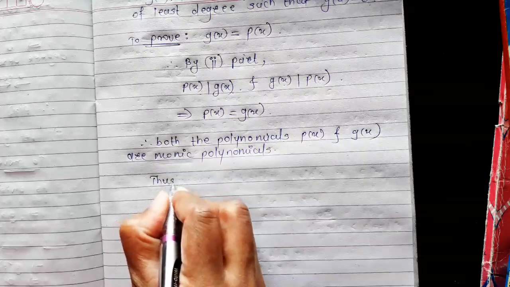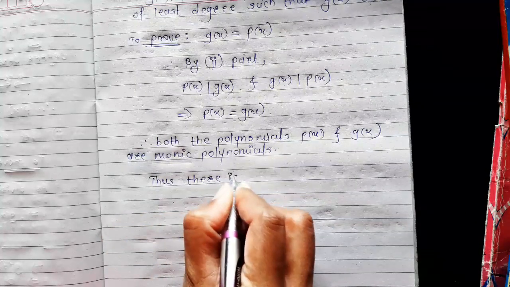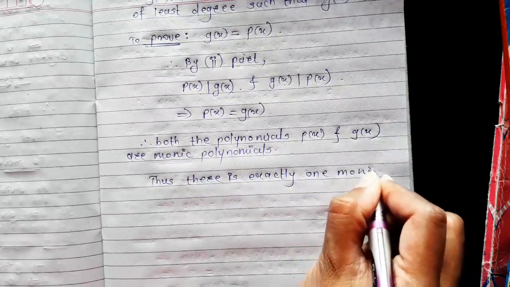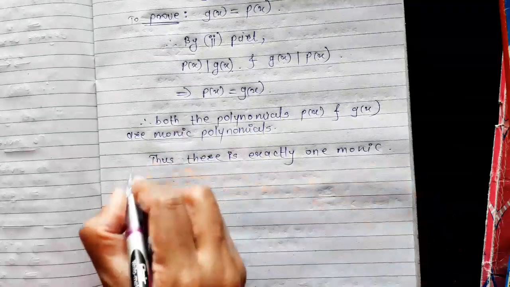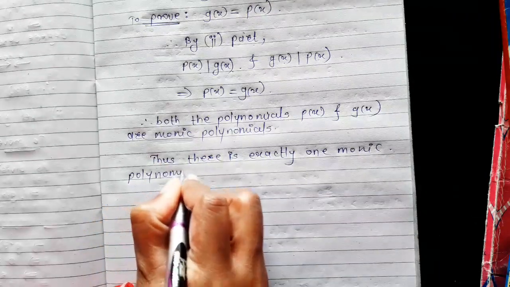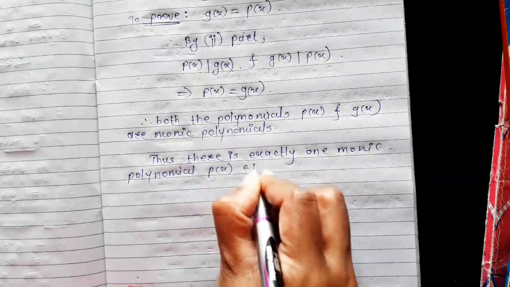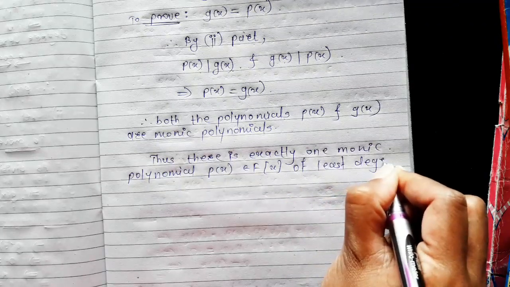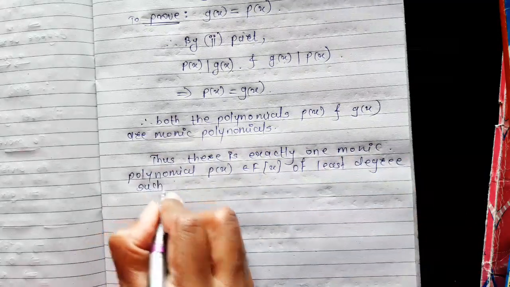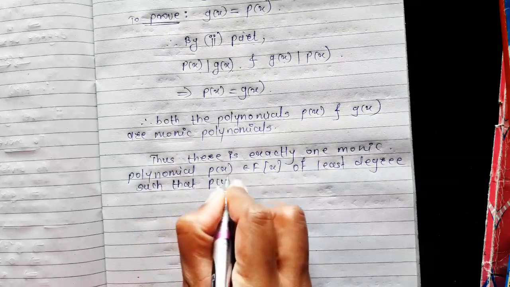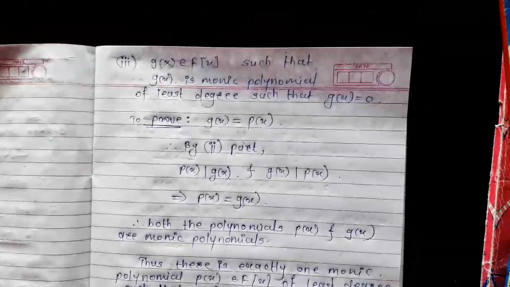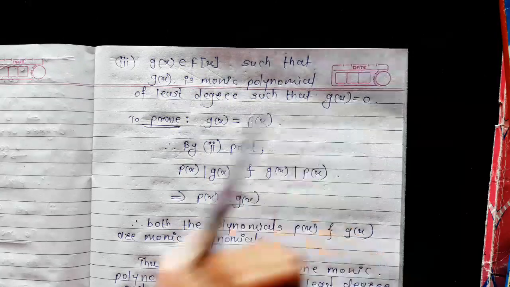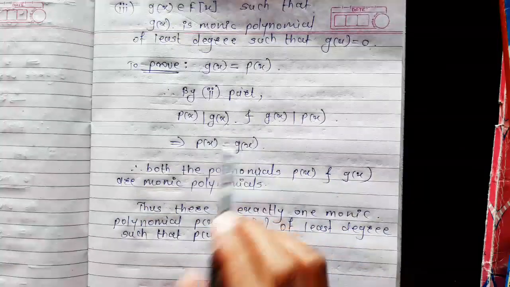And thus there is exactly one monic polynomial p(x) belonging to the polynomial ring F[x] of least degree such that p(u) = 0, because here we consider another polynomial g(x) belonging to F[x] such that g(u) = 0, and finally we get p(x) = g(x).